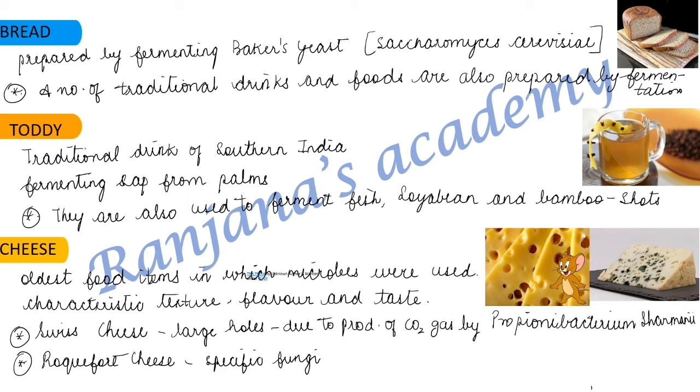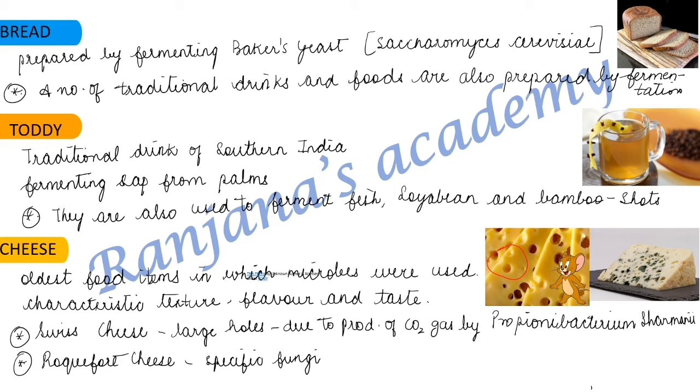The next application of these is in the process of making cheese. One of the oldest food items in which we use microbes is cheese. Basically, they have a characteristic texture, flavor, and taste. Swiss cheese basically has large holes, as you can see in the picture. So in the cartoon Tom and Jerry, we know very well Jerry loves to have this cheese.